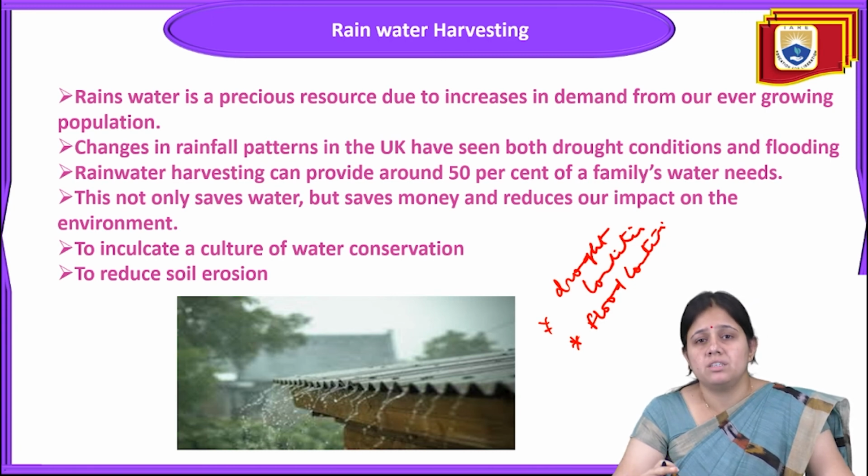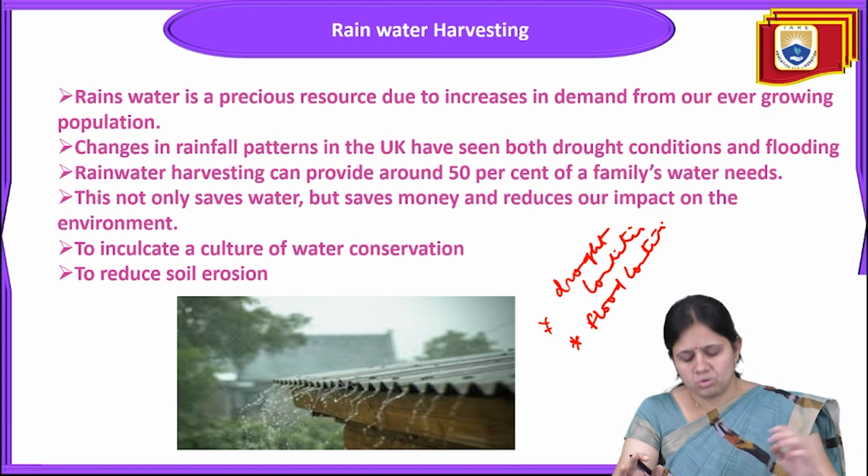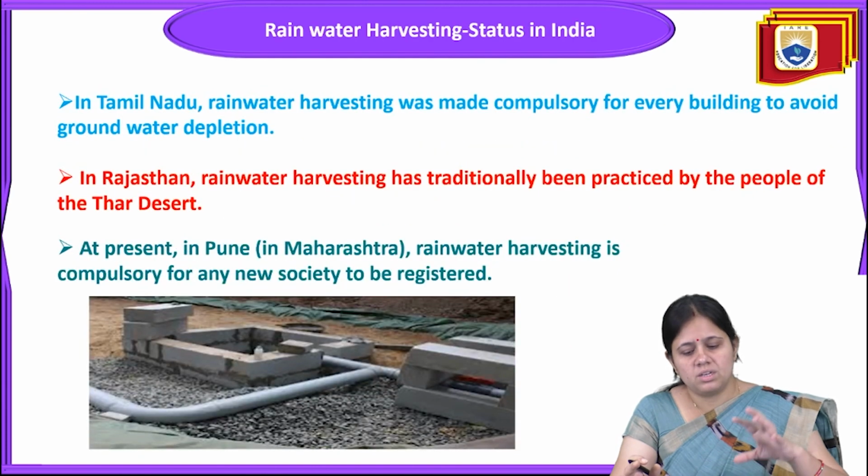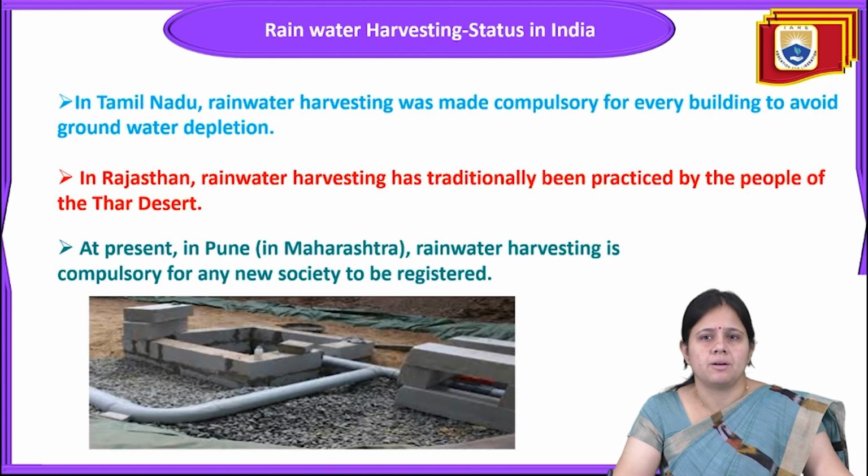It will avoid floods, avoid drought, stop soil erosion, and recharge the groundwater aquifers. There are so many benefits related to water harvesting. Nowadays rainwater harvesting is a very common practice in almost all cities.